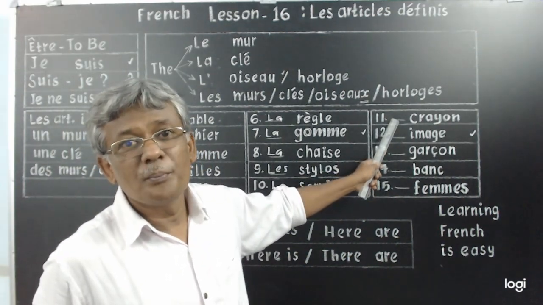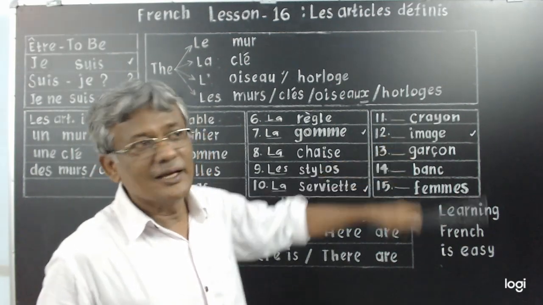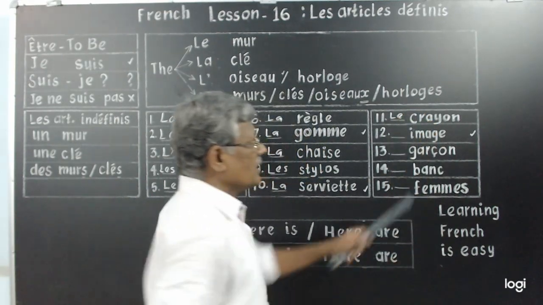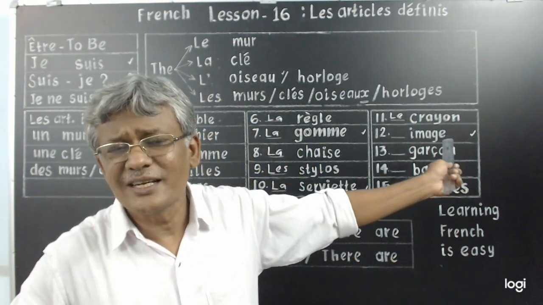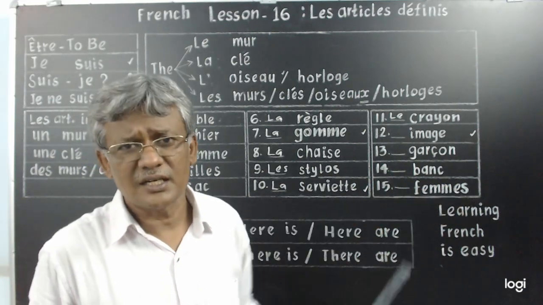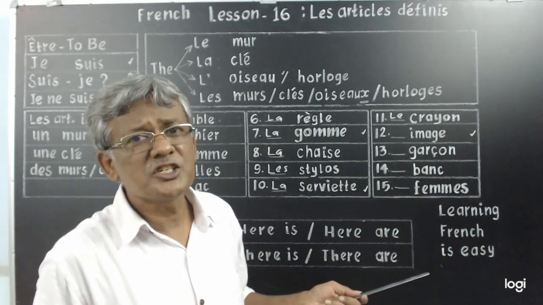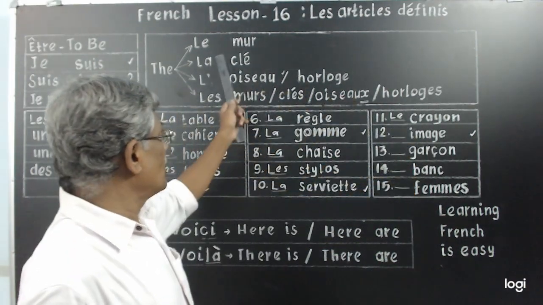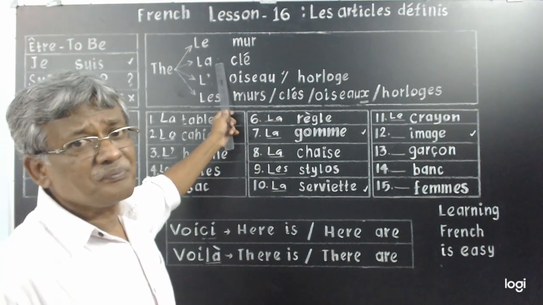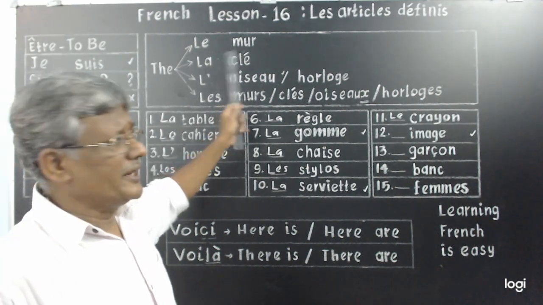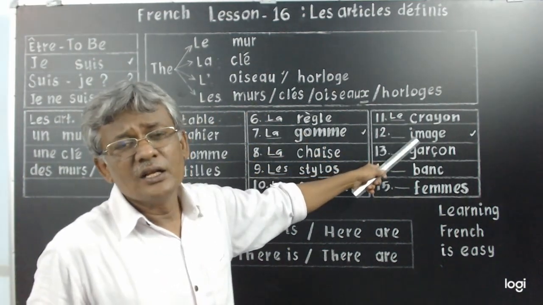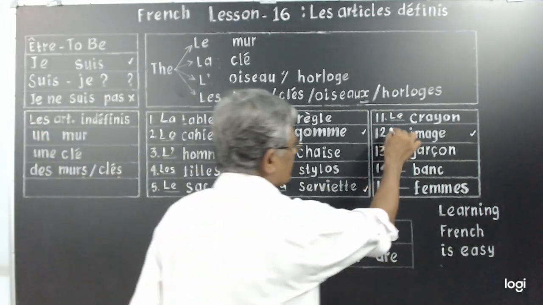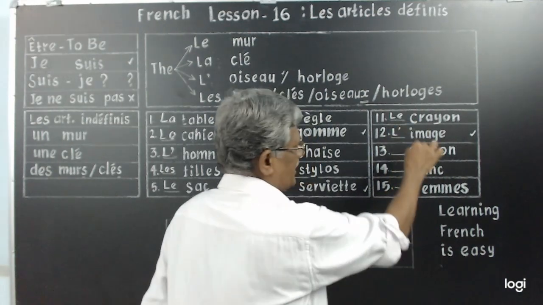Crayon. What is crayon? Pencil. Masculine singular. So le. Image. New vocabulary. Image. Guess the meaning? Image, picture. Image means picture, image. It's feminine singular. Feminine singular, what do I write? La. Shall I write la? No again. Why? It's starting with a vowel. So L-A becomes L apostrophe. L apostrophe.